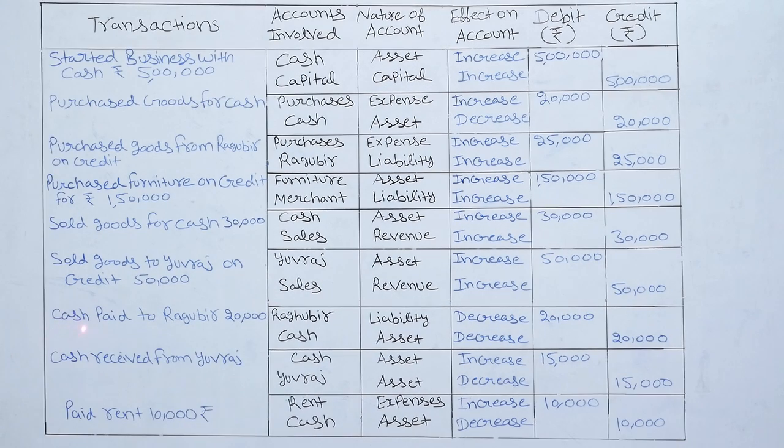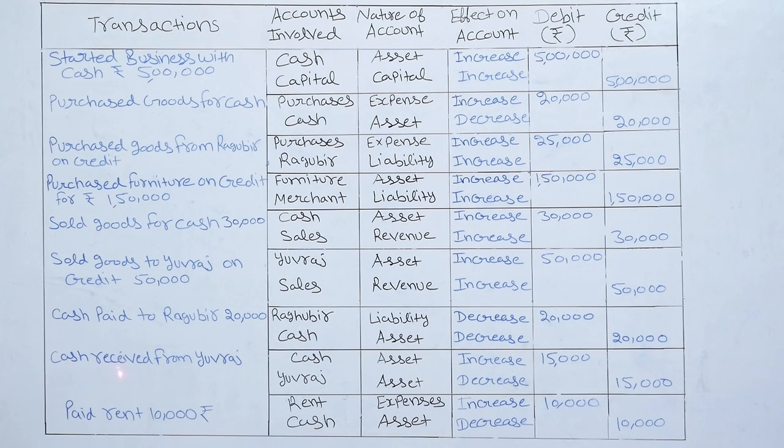Next is cash paid to Raghuveer 20,000 rupees. Accounts involved are Raghuveer and cash. Raghuveer is our liabilities as we have to pay to Raghuveer. So liability will be decreased from 20,000 rupees. Cash is our assets and cash will also be decreased from 20,000 rupees. So entry will be Raghuveer account debit to cash account, debit 20,000 in favor of cash, credit 20,000 rupees.